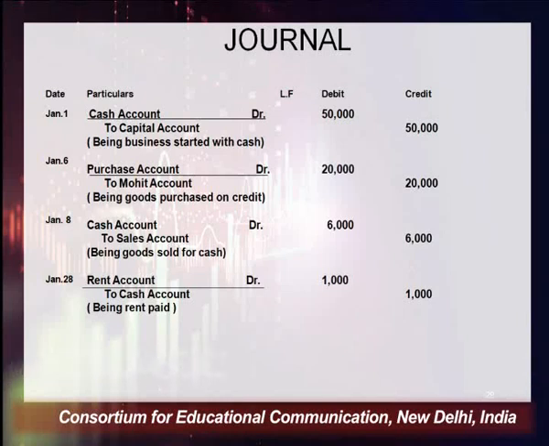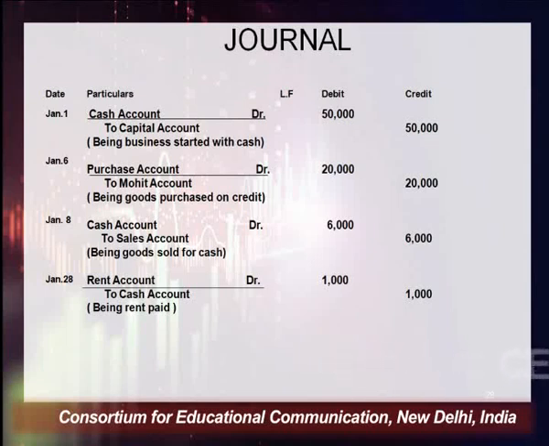Cash is an asset, and all type of assets come under real account. The rule of real account is applicable here, and the rule says debit what comes in. So cash is coming into the business, so you have debited that. And who is the giver here? The owner, and we are representing the owner with the name capital.